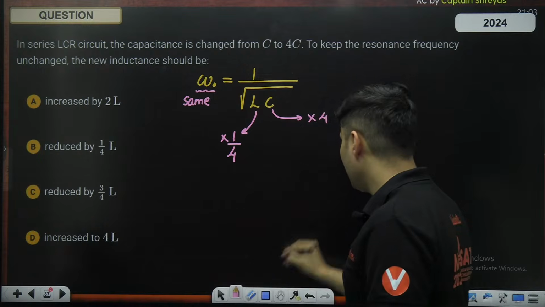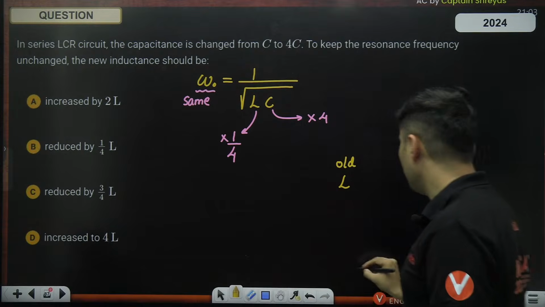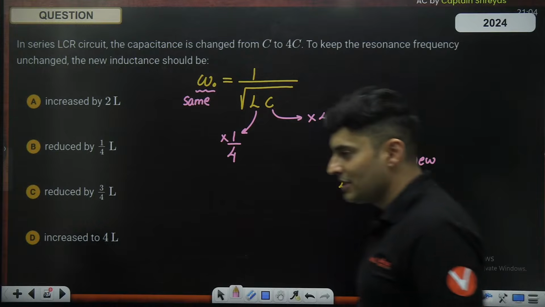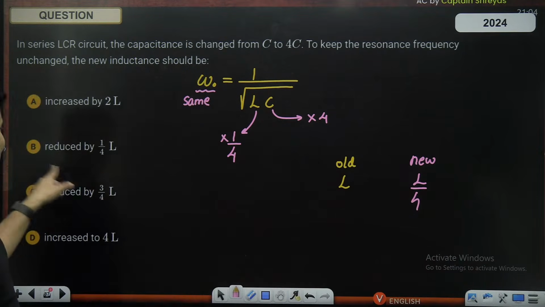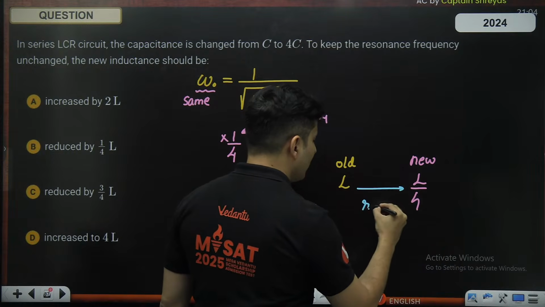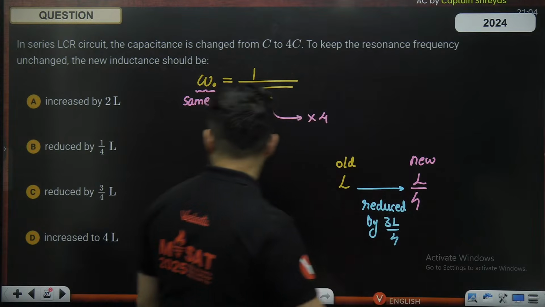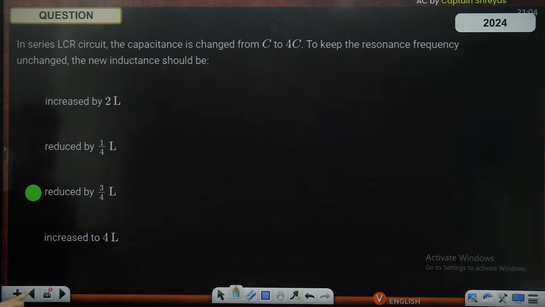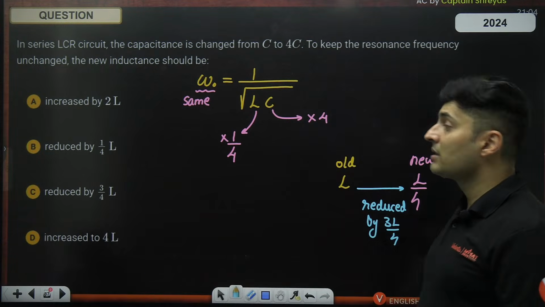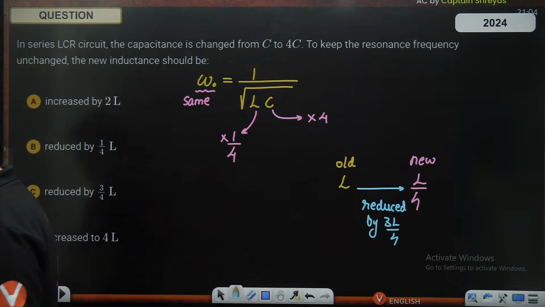But understand, the old inductance is L. The new inductance is L by 4. I think that's why this is a JEE question. A lot of people will write option B, that is wrong. So it has to be reduced by how much? 3L by 4. Hence, option C will be correct, I believe. Yes, not option B. It is not asking what the new inductance is, it is how much you will reduce it by. The inductance will be reduced by option C.